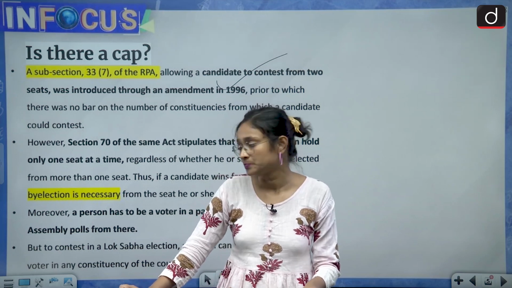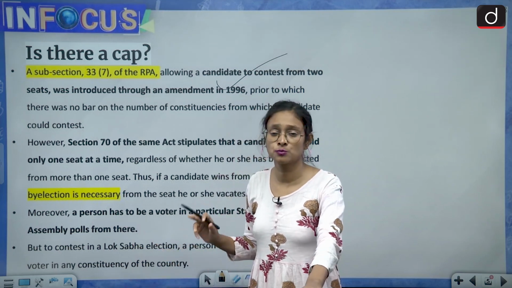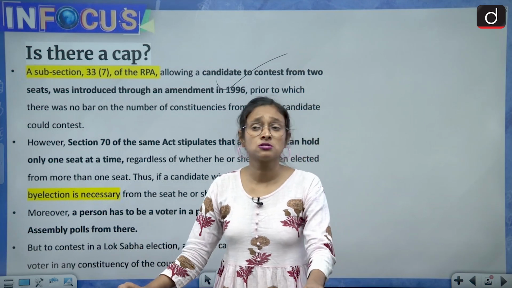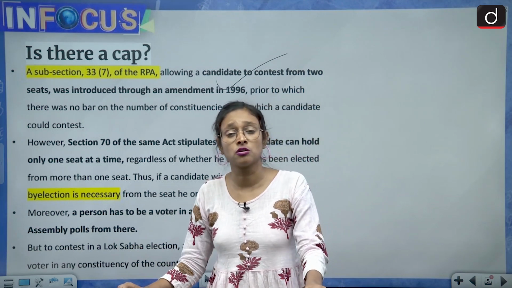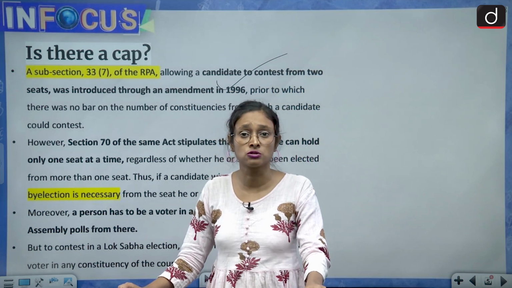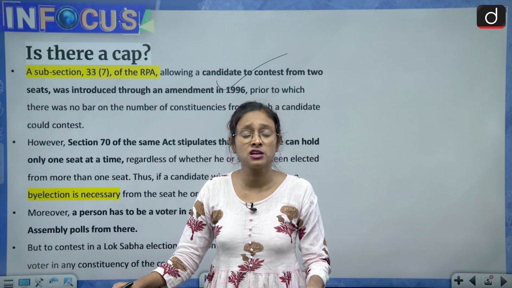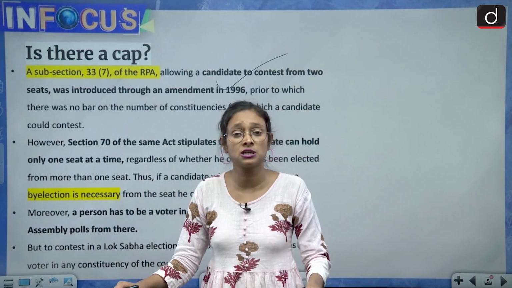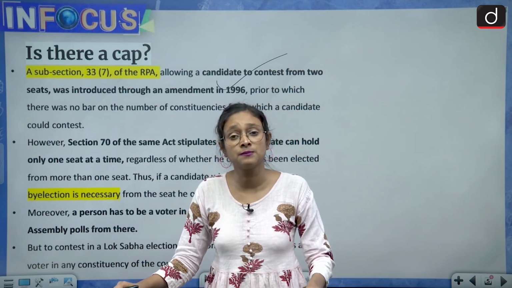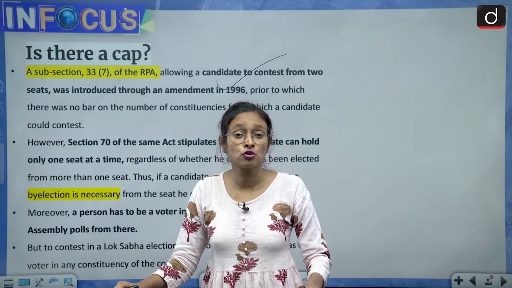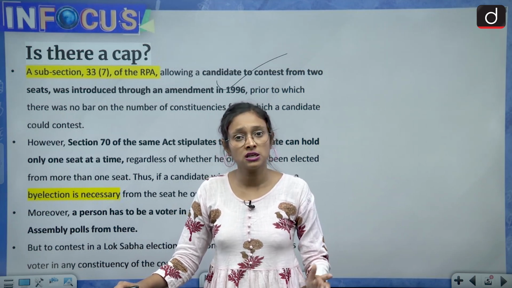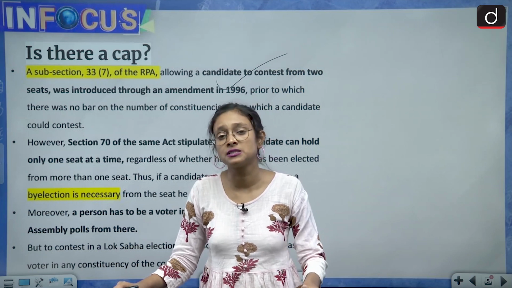So this is the rule that you can contest from two seats only. Before 1996, there was a lot of confusion and trial and error, with a person declaring themselves a candidate from 4 or 5 seats, so that others could not get the opportunity to represent themselves.